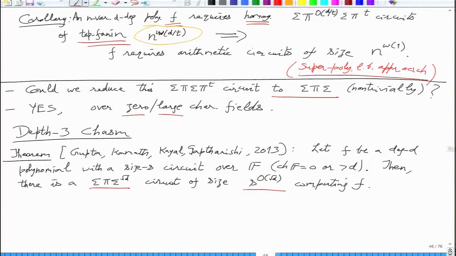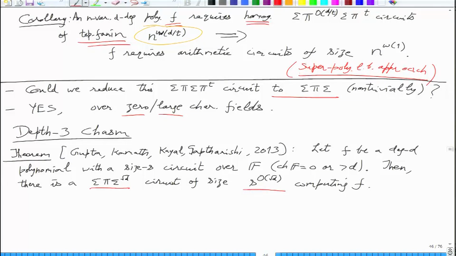So one very counterintuitive thing will be that although f is a degree d polynomial, this multiplication gate in sigma pi sigma will have a huge fan-in. Its fan-in will be S to the square root d. Okay, so these products of linear polynomials, they will be computing a product polynomial which has far more degree than the degree of f, but then all these product gates will come together and things will cancel out and give you f in some non-trivial way.